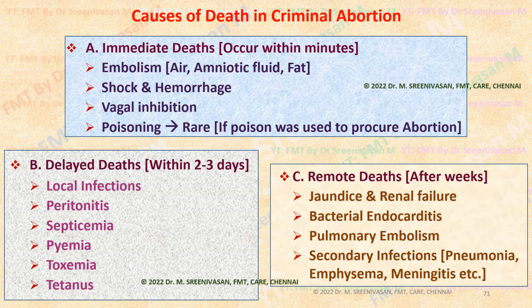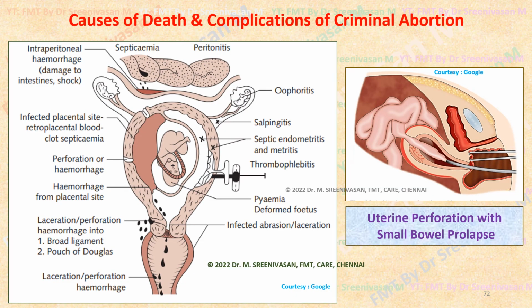Then remote deaths, that is, deaths occurring weeks after the abortion procedure is employed. Common causes causing a remote death are jaundice or hepatitis or renal failure, secondary to complications of criminal abortion. Then bacterial endocarditis, pulmonary embolism, secondary infections like pneumonia, empyema, meningitis. These are all serious infections leading to maternal deaths. These are all the various complications as well as causes of death in criminal abortion.